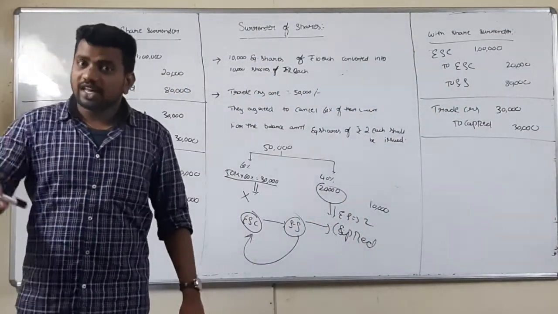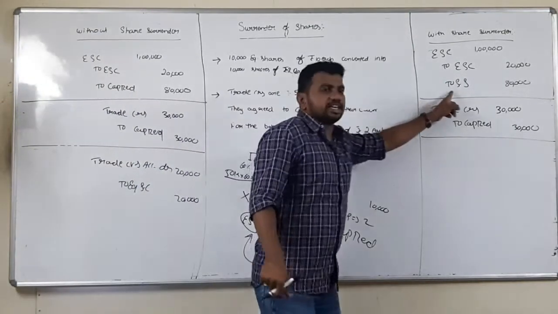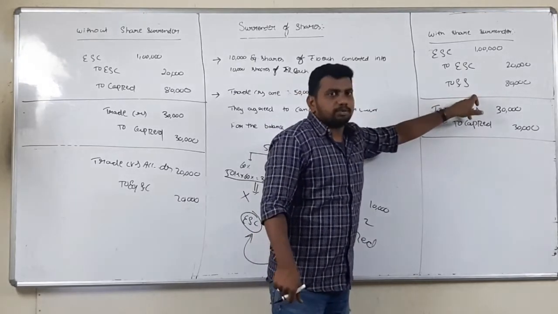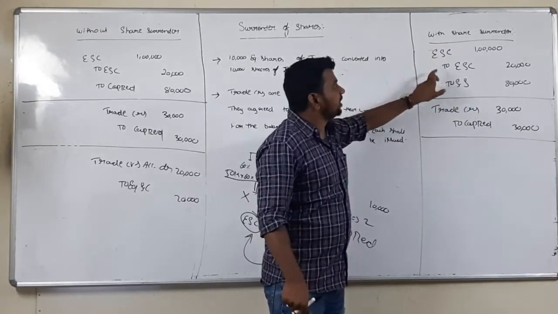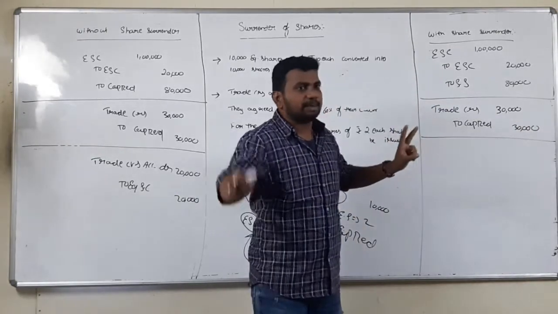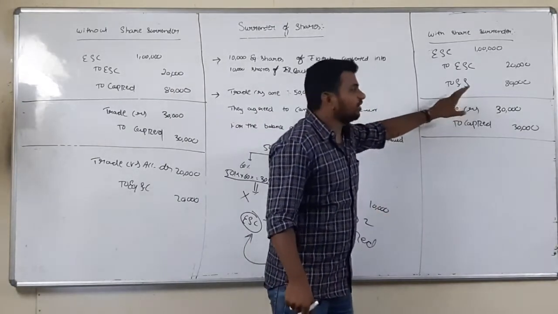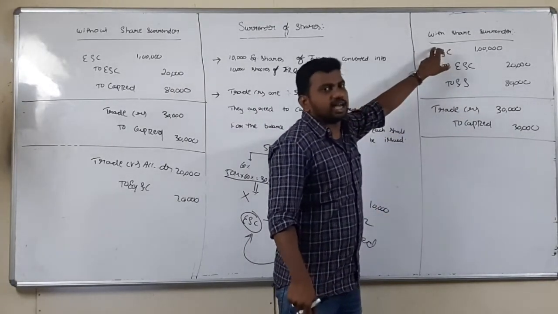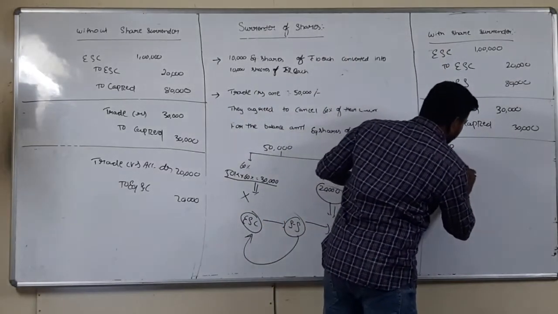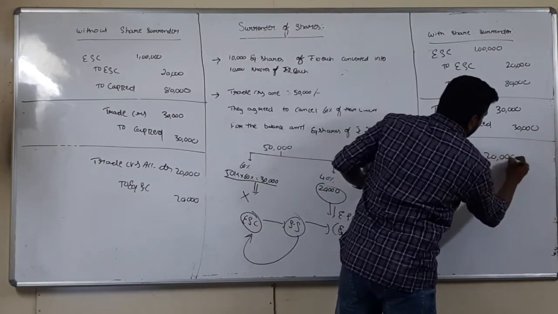Equity shares. Now will I raise fresh equity shares? No. I will raise equity shares from this share surrender. In share surrender, I have a balance of 80,000 because from share capital I transferred 80,000 to share surrender. Now as I want 20,000 for issue to trade creditors, again 20,000 I will transfer back from share surrender to equity share capital. So what entry do I pass? Share surrender account debit to equity share capital, 20,000.